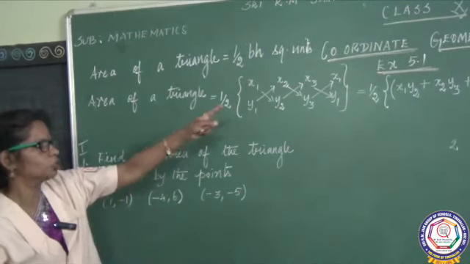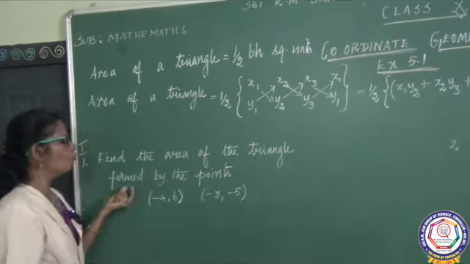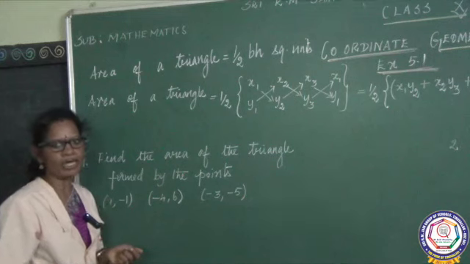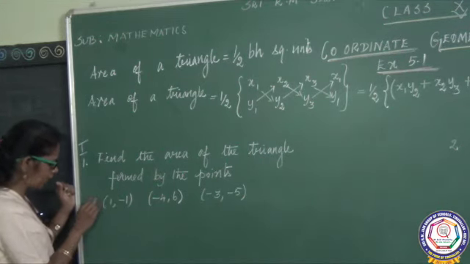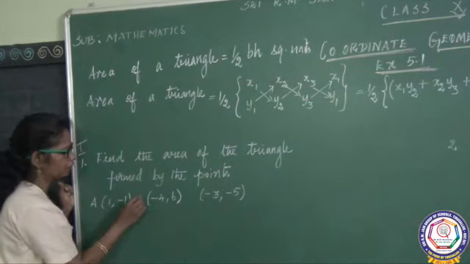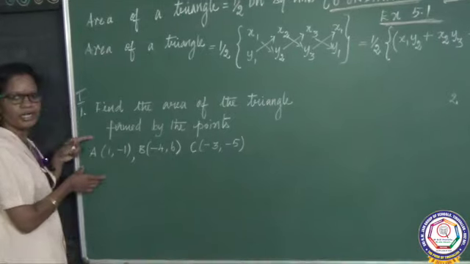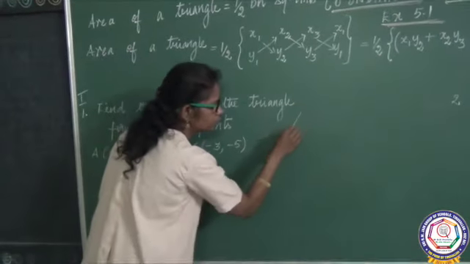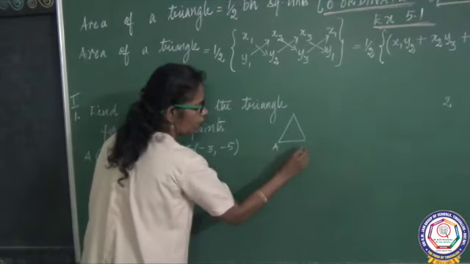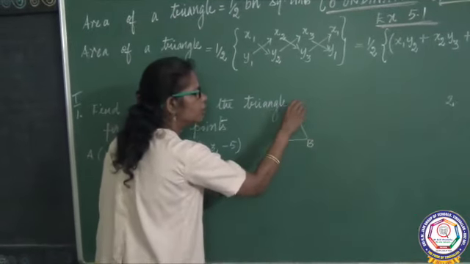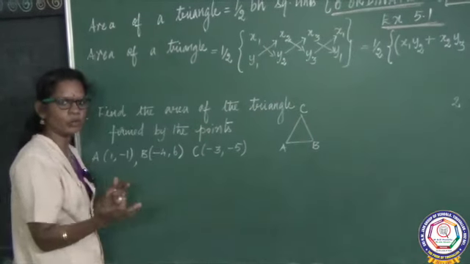Find the exercise 5.1. Find the area of a triangle formed by these points. This one you should label as A for your purpose, B, C. Triangle means three sides and three vertices. This is A, this is B, this is C. If you want, you can write A, B, C, however you like.